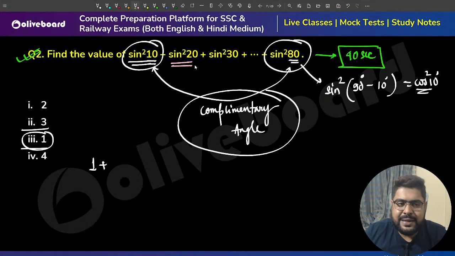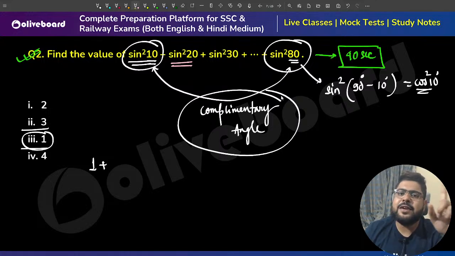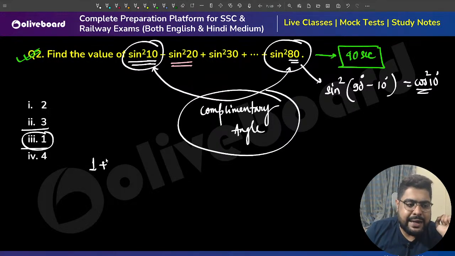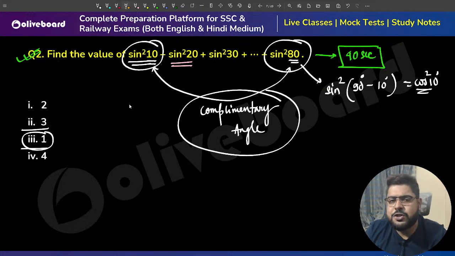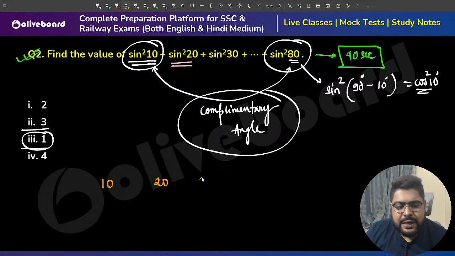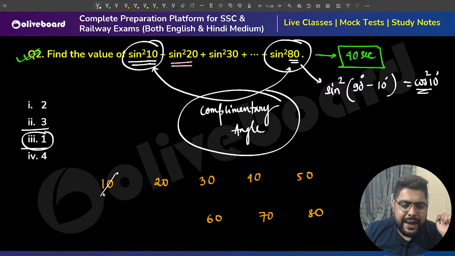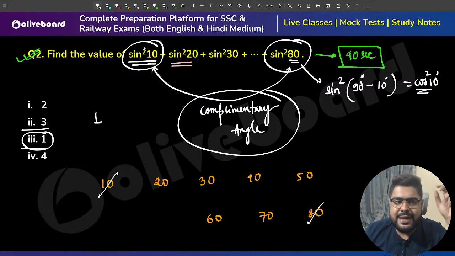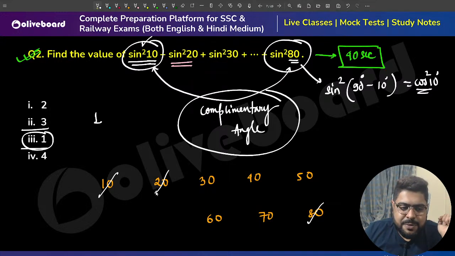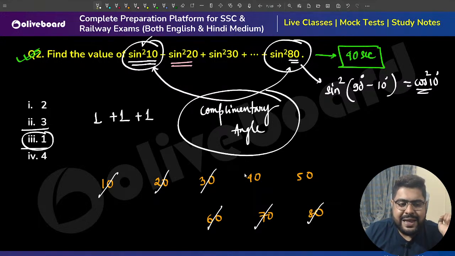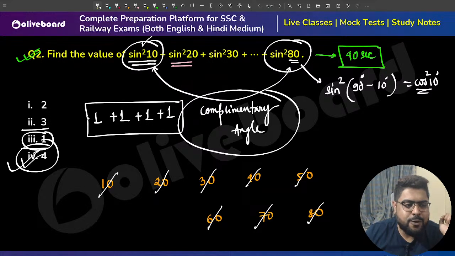Now, 10 plus 80 will give you 1. If you can visualize 10, 20, 30, 40, 50, 60, 70, 80, then 10 and 80 will give me 1, because sin square 10 plus sin square 80 will be 1, because sin 80 becomes cos 10. Then sin square 20 with its pair, another 1, again another 1, again another 1. So I will get 4 ones, which will be option number 4.